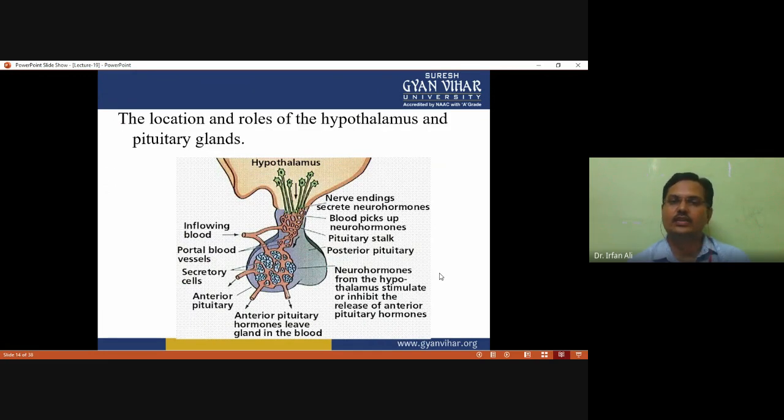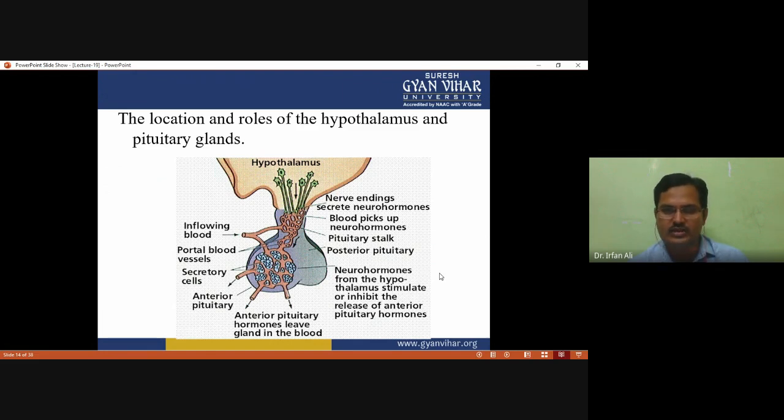So the location and role of the hypothalamus, you can see in this figure. This is the structure of the hypothalamus, in which you can see there are neurons which comprise the hypothalamus, and nerve endings secrete neurohormones. The blood picks up the neurohormones, which connect with the pituitary through the pituitary stalk with the posterior pituitary. Neurohormones from the hypothalamus stimulate or inhibit the release of anterior pituitary hormones, and anterior pituitary hormones leave the gland in the blood.